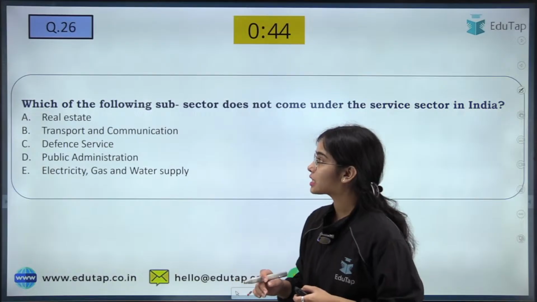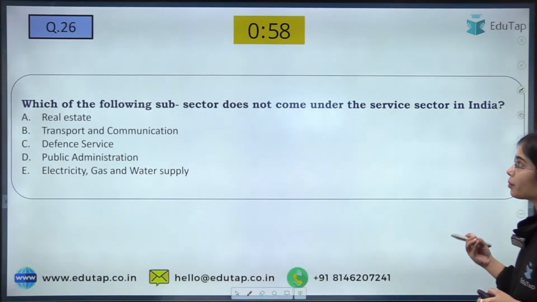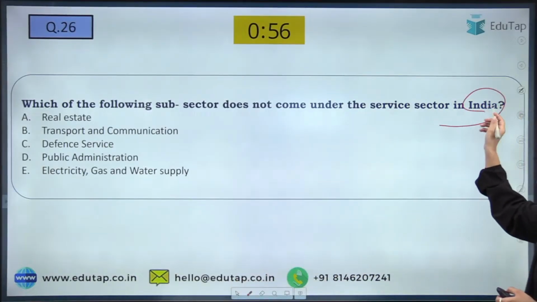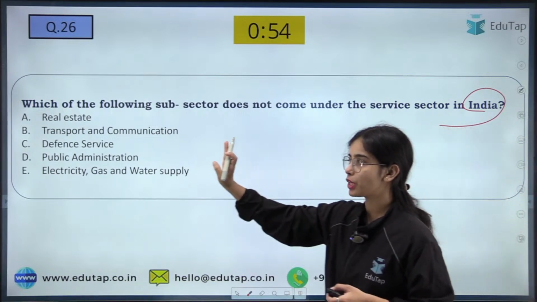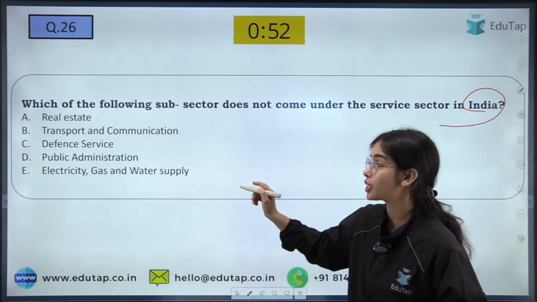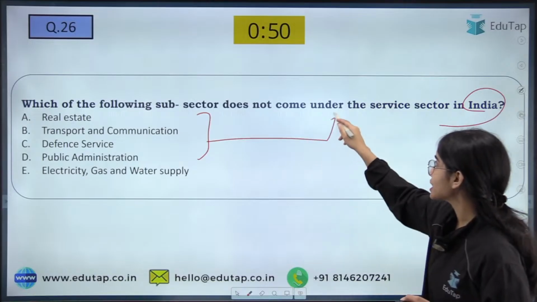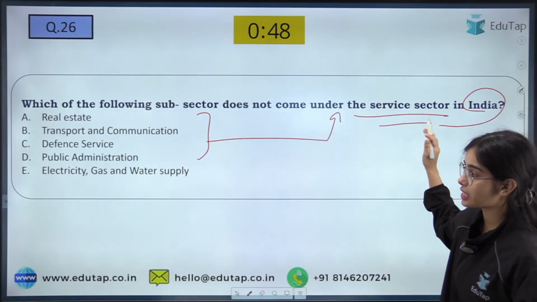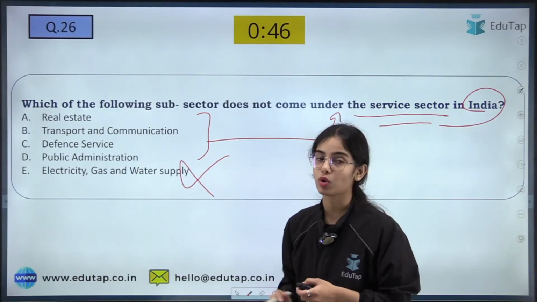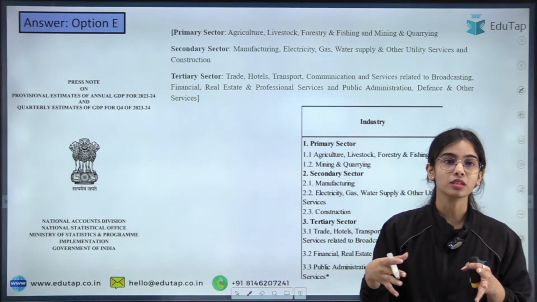Okay. Next is, which of the following subsectors does not come under the service sector in India? So real estate, transport and communication, defense service, public administration, they all come under the tertiary sector, the service sector, but electricity, gas and water supply do not come under the service sector.